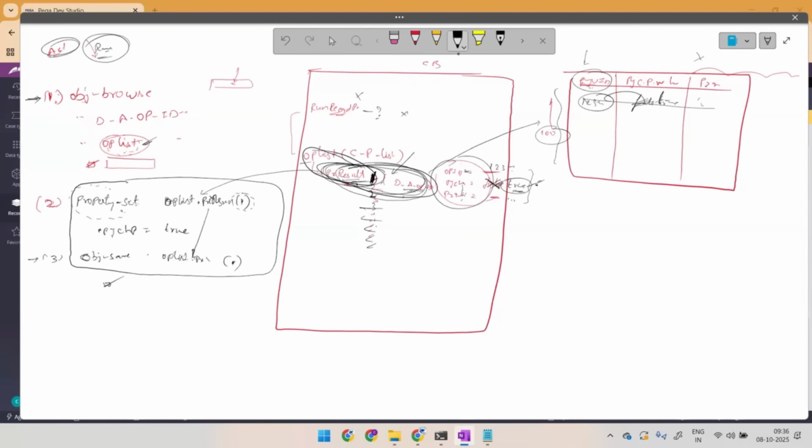What about record number 2? So I want these 2 steps repeated one more time. Same property set, px of 2. And again OBJ save, px of 2. And again for px of 3, again for 3, 4, 4, 5, 5, 6, 6. So if this is the scenario, no doubt how many pages you are providing, for those many pages it will take care. Can we guarantee how many pages it will be pulling out? No.